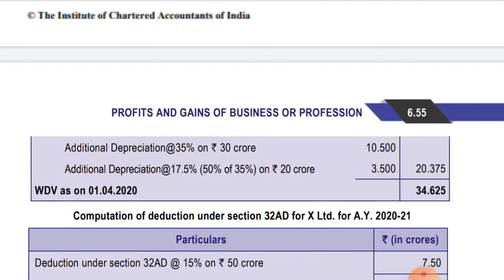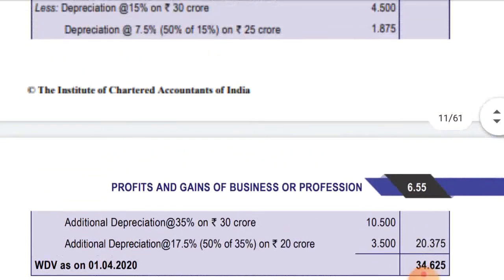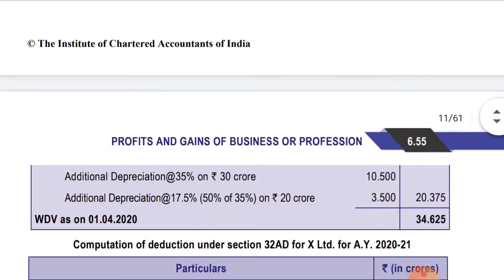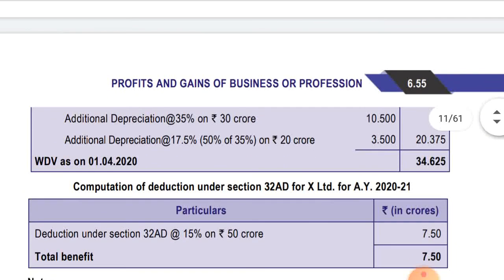As I said, only on 20 crores additional depreciation will be given, as 5 crores was second hand plant and machinery, so 5 crores has been removed. So the amount is coming to 3.5 crores. Okay, so total depreciation is coming to 20.375 crores. So it has been reduced, and WDV as on 1st April 2020 is 34.625 crores. Okay, so this is the WDV.